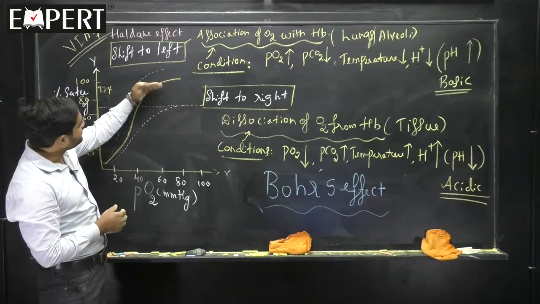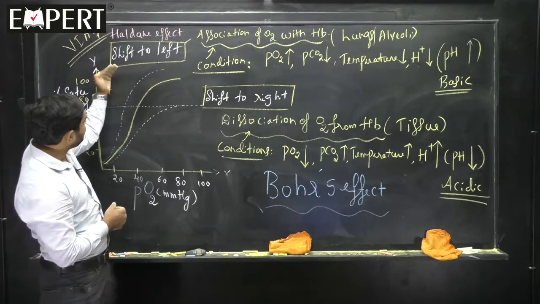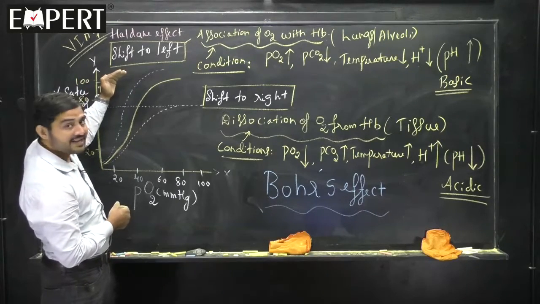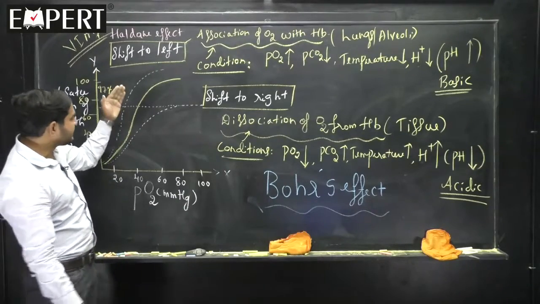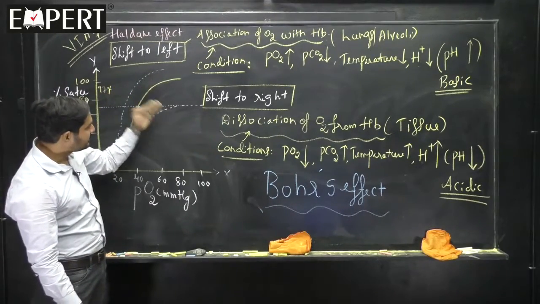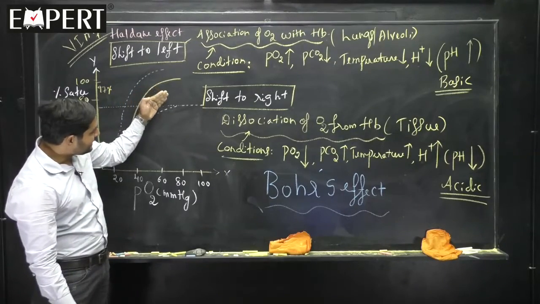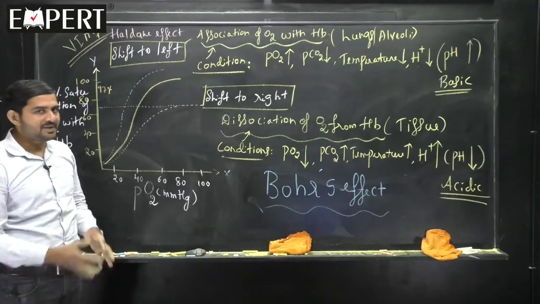If the graph is moving up towards the y axis, if a graph is moving up means association, height is increasing, high, H for Haldane effect. Similarly, if the graph is bending down, it is a dissociation, bending down, B, it is a Bohr's effect. Hope the matter is very clear.